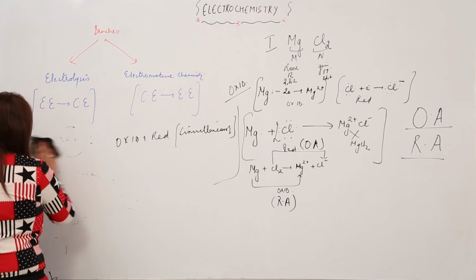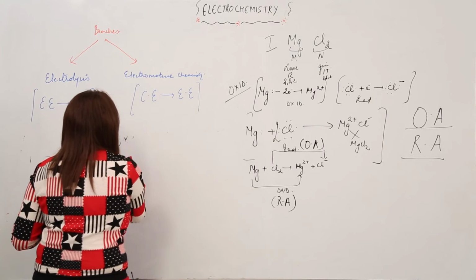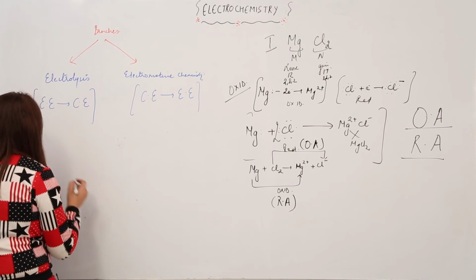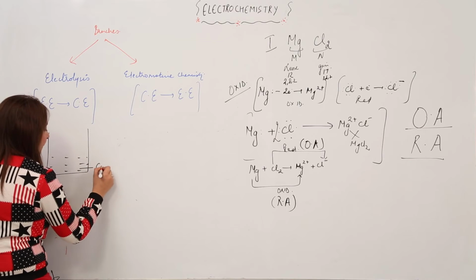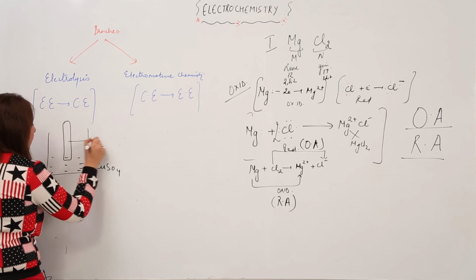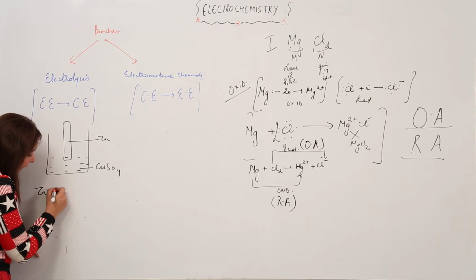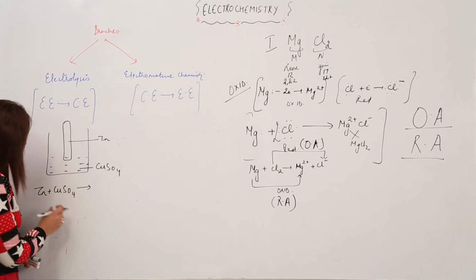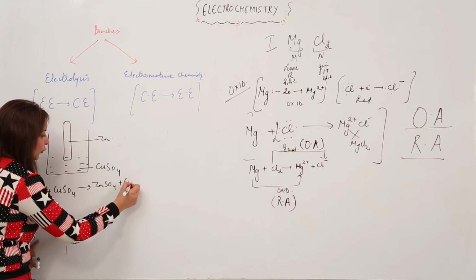Suppose I have a beaker. I'll draw it for you, just wait a moment, and you also take out your copy and draw along with me. Suppose I have a beaker in which I have a copper sulfate solution, and I have dipped a zinc rod in it. So Zn plus CuSO4, what will happen? It is a displacement reaction, because zinc is more reactive, it will displace copper. So it results in the formation of ZnSO4 plus Cu.